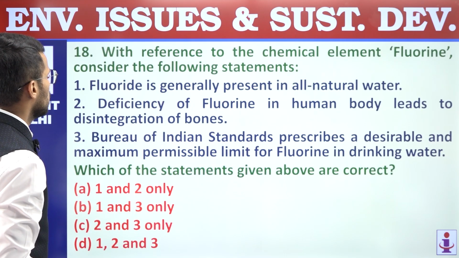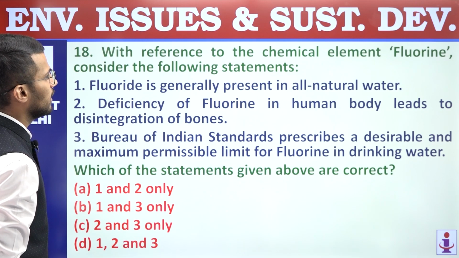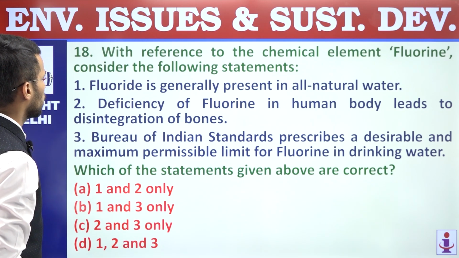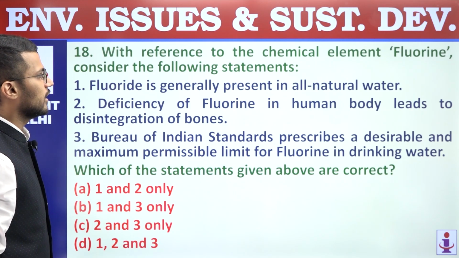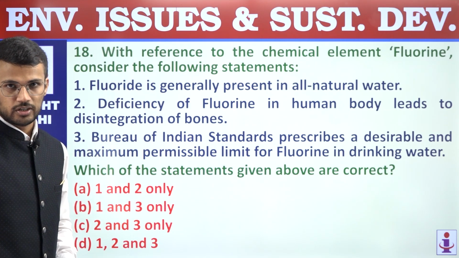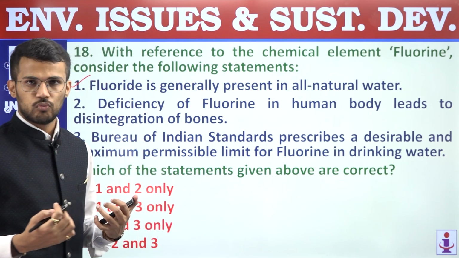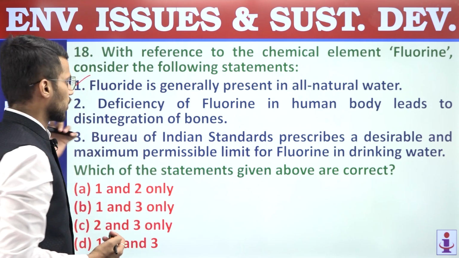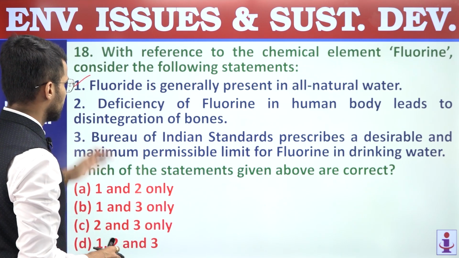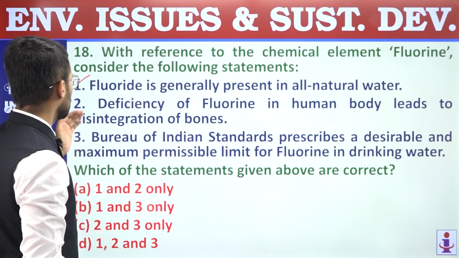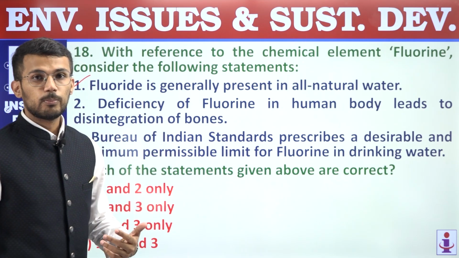Next, 18th. With reference to the chemical element fluorine, consider the following statements. First, fluoride is generally present in all natural water, right? So this statement is a correct statement. All natural sources of water do contain fluoride. Second, deficiency of fluorine in human body leads to disintegration of bones.